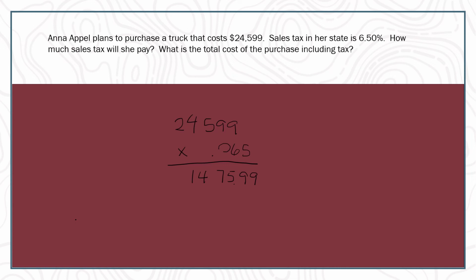So when she buys this vehicle, it's not just $24,599. It's actually including this sales tax here. We're going to add this on to the price of the vehicle, and when I add that on, that's going to give me $26,074.94. So that is the actual price of the vehicle itself when you walk out the door with it.